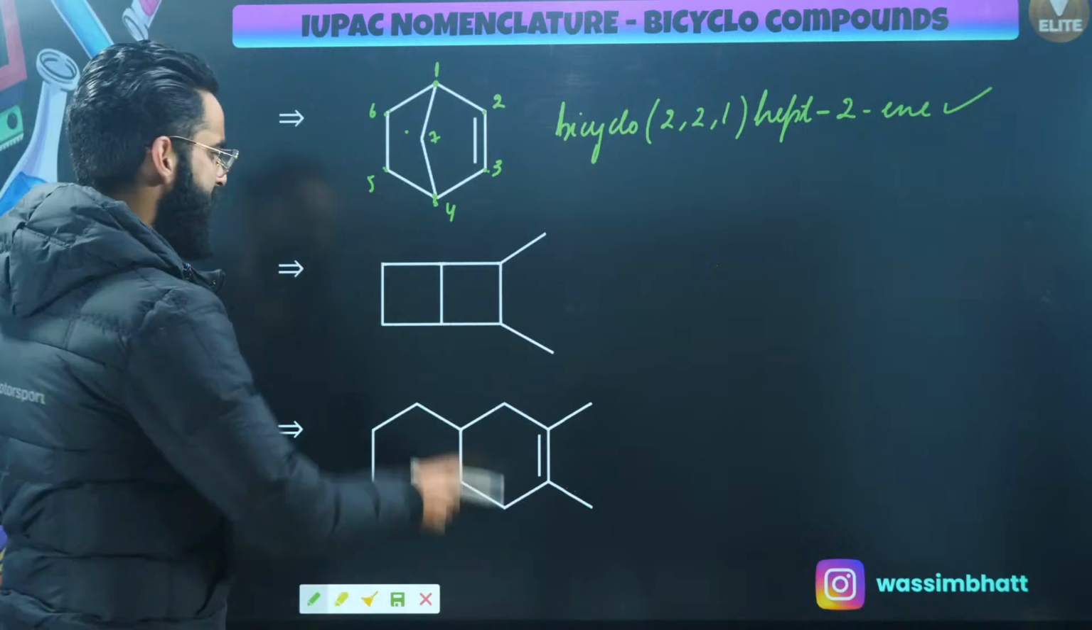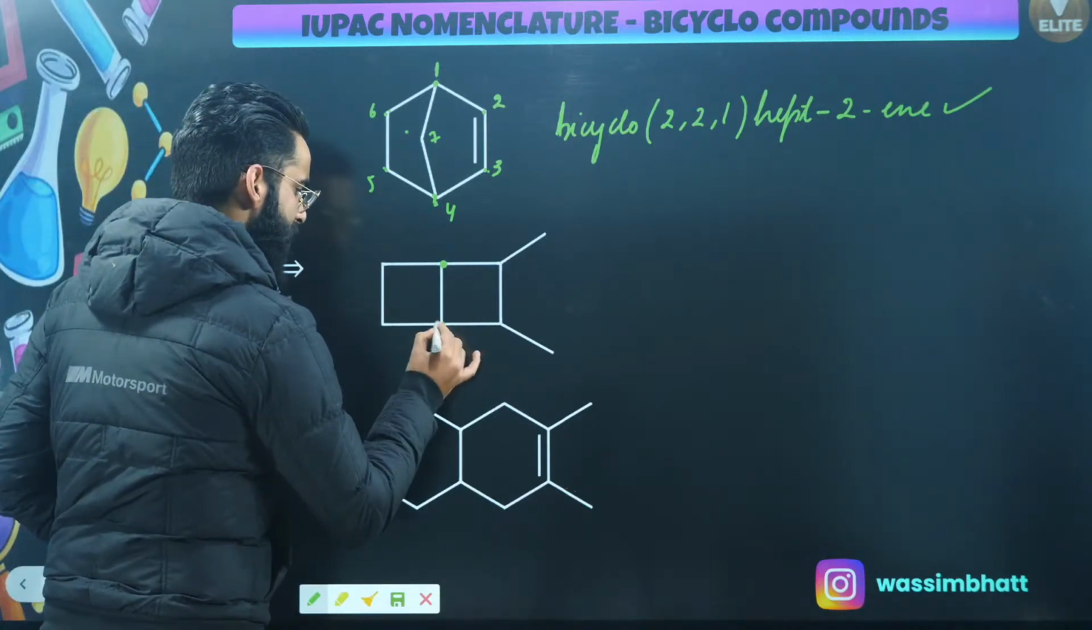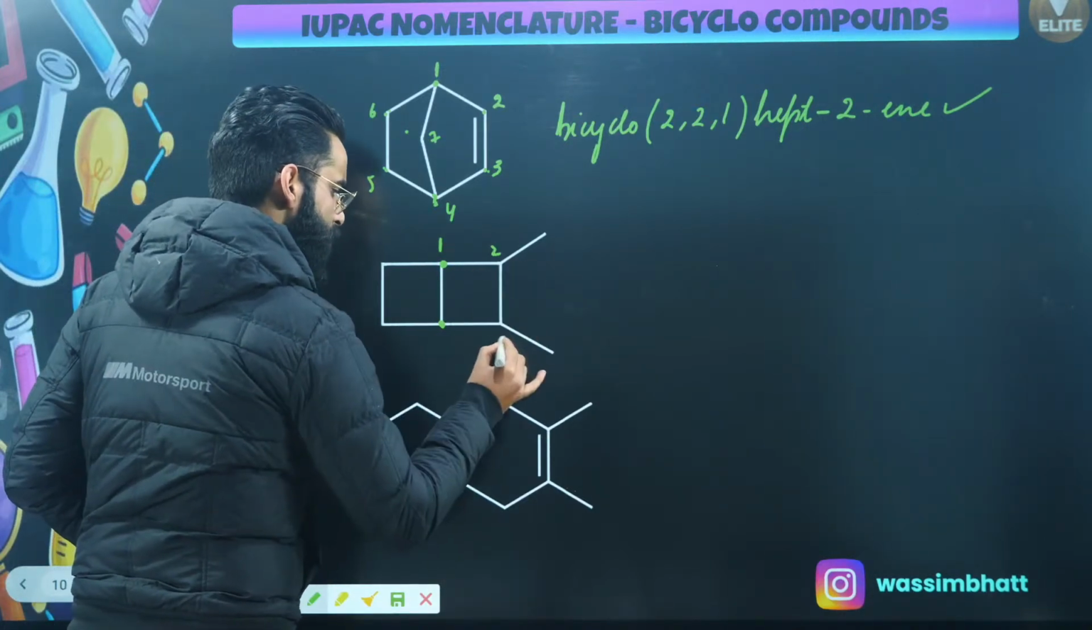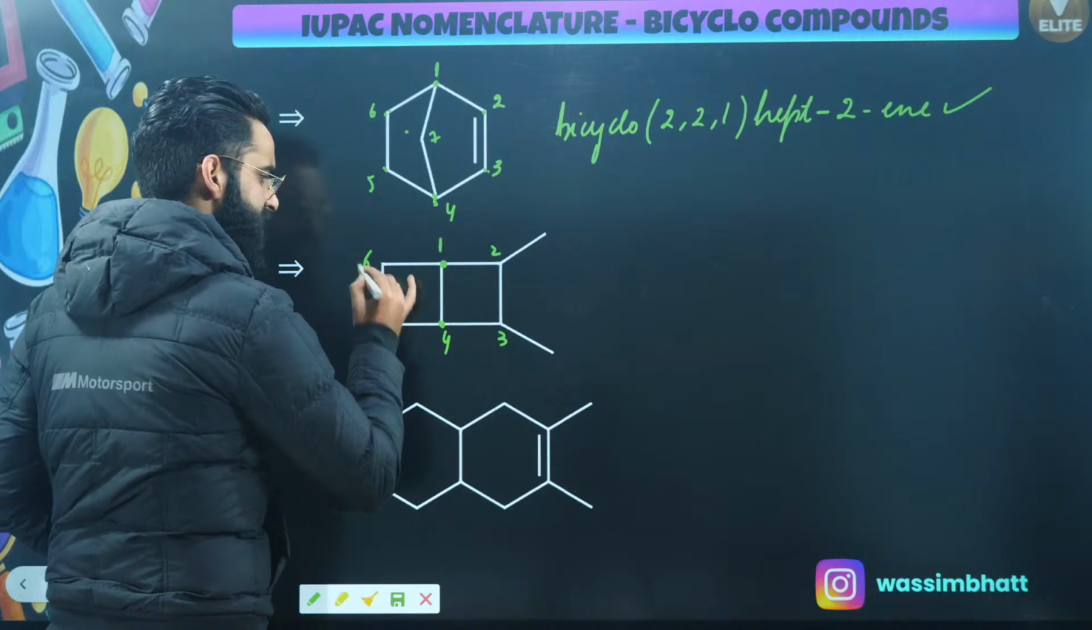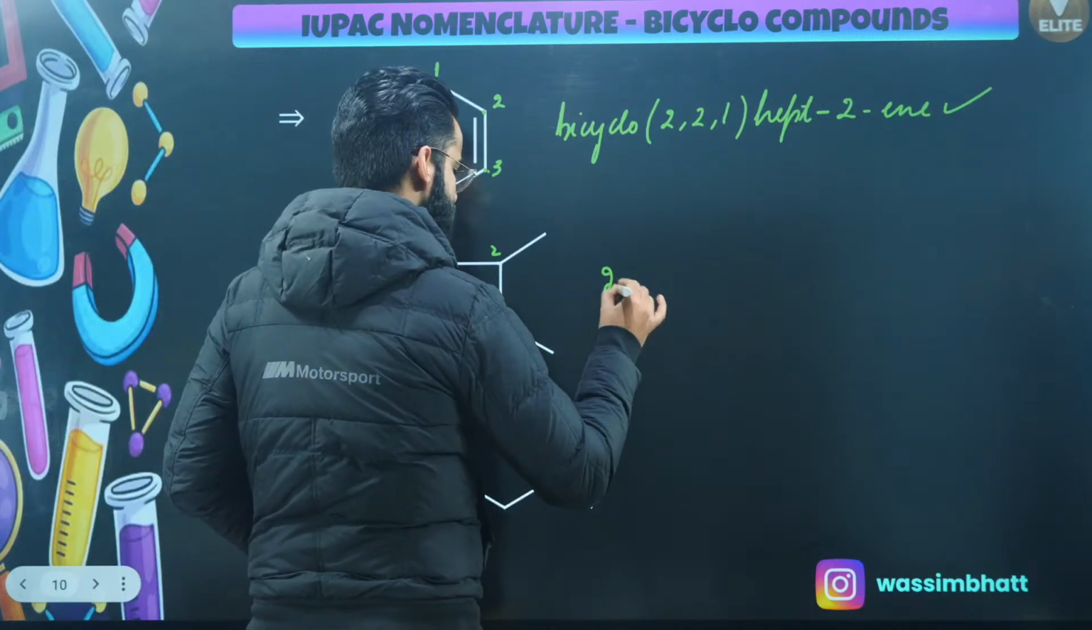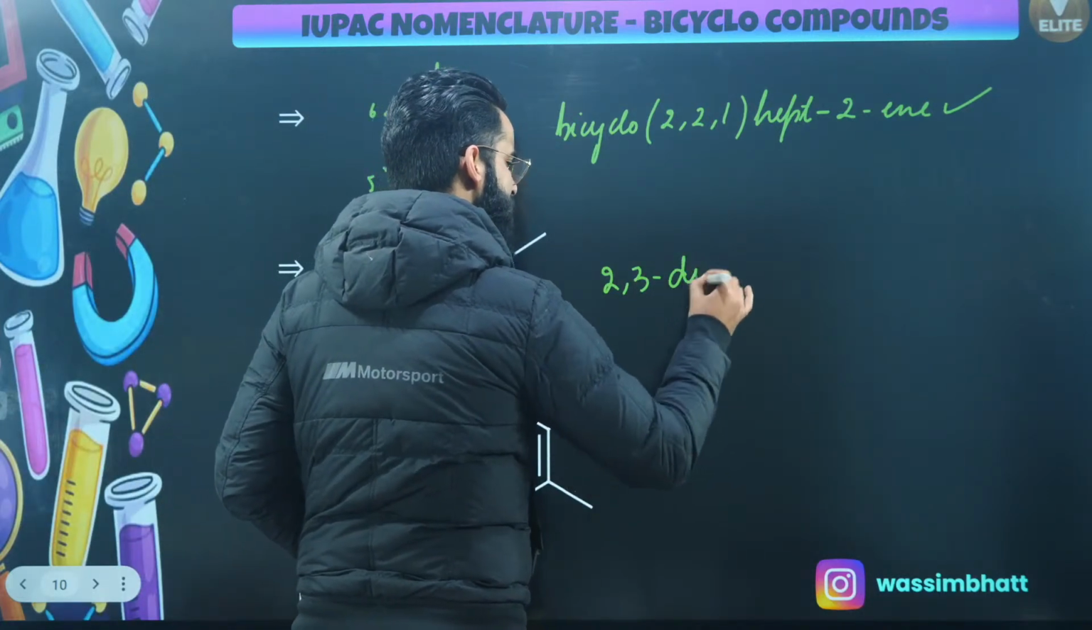Right, people? Look at this particular one. Bridged carbons, right? From here, 1, this is 2, this is 3, this is 4, this is 5, this is 6. So what is going to be the name of the compound? It's going to be 2,3-dimethyl, right?